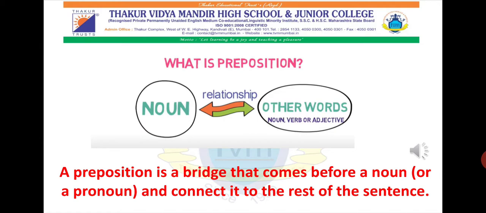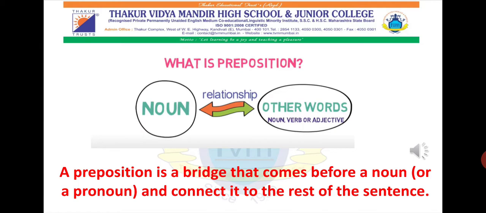So today we shall study what exactly a preposition is and what its types are. Just keep one thing in mind: it acts like a bridge. It also shows a relationship between a noun and other words.